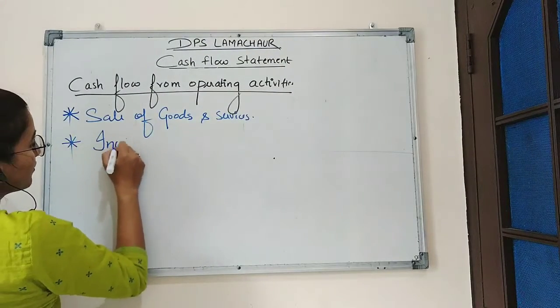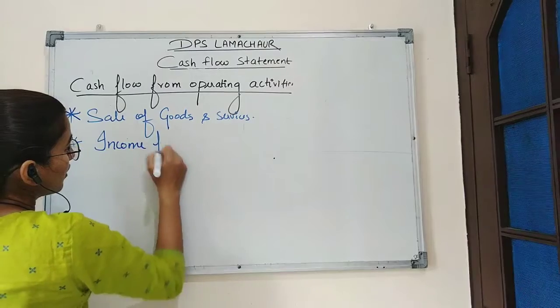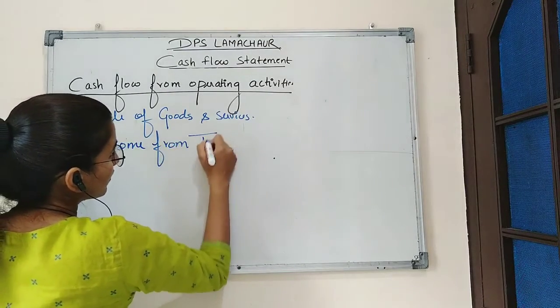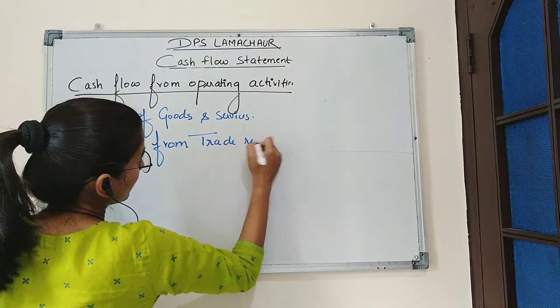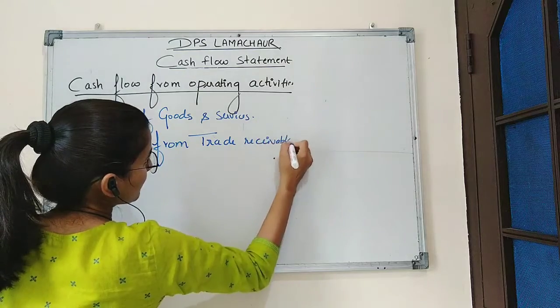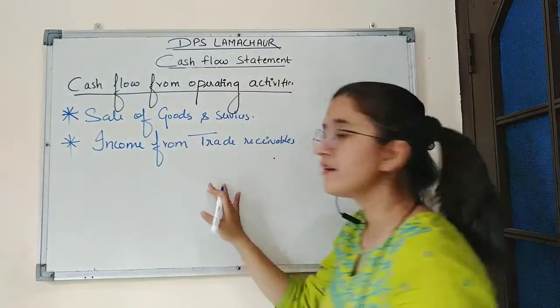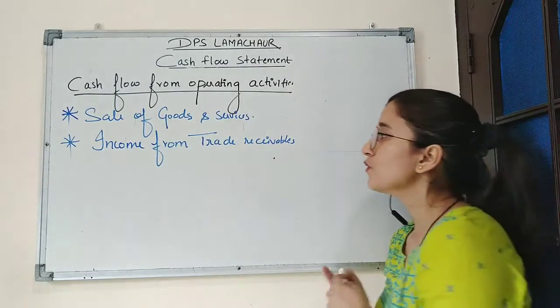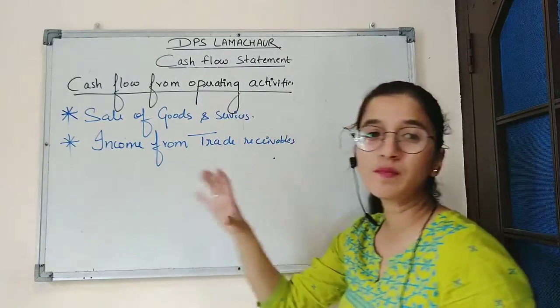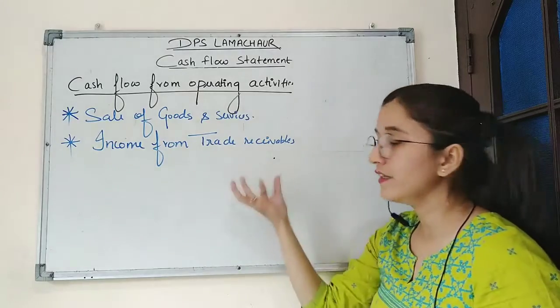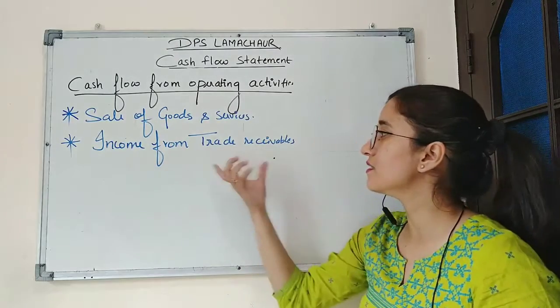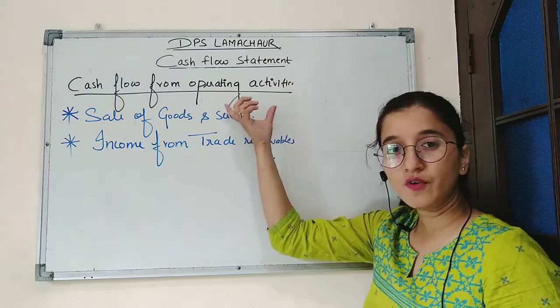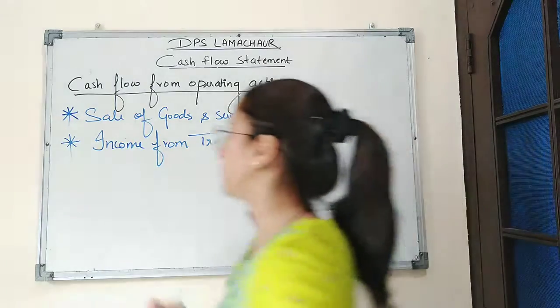Second is income from trade receivables. So here trade receivables include debtors and bills receivable. So whatever amount or whatever income the business is getting from debtors and bills receivable, it is considered as income from operating activities.